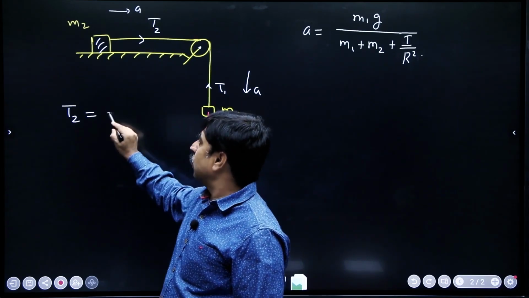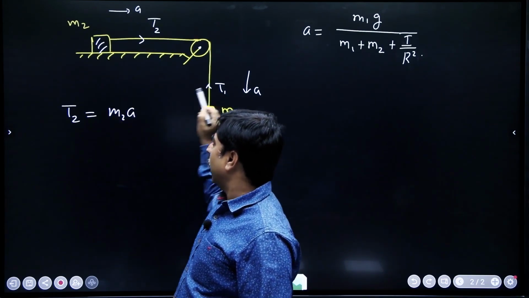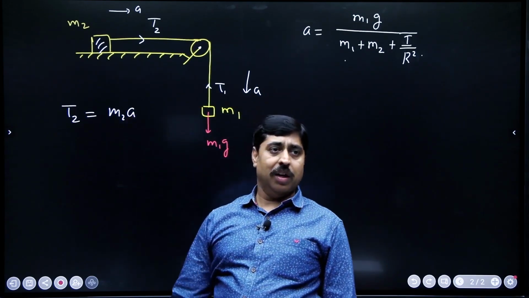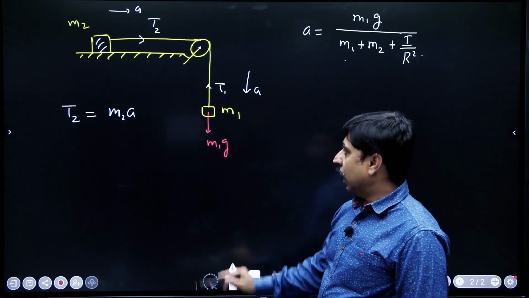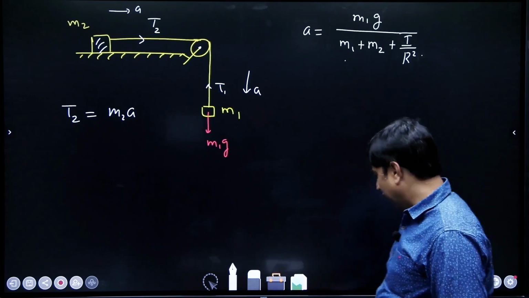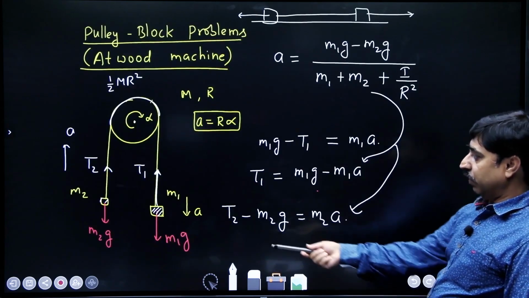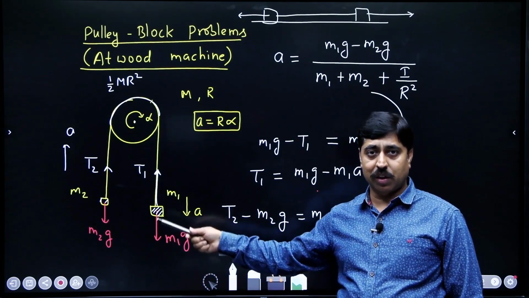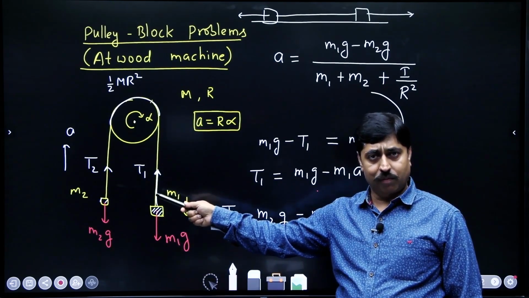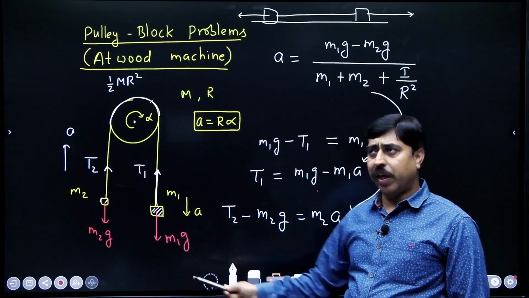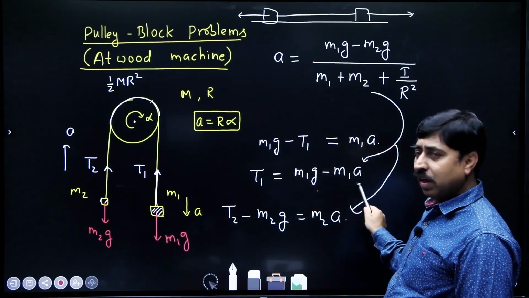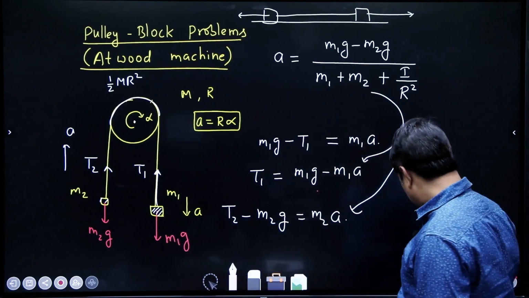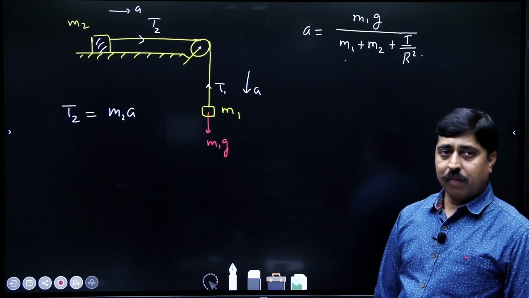So, T2 force is nothing but m2 into a. I know the value of a, I will put it here, I know the value of tension. As far as this tension is concerned, again you will have to write equation in this fashion only. It is a very identical situation. M1g minus T1 is M1 into A.